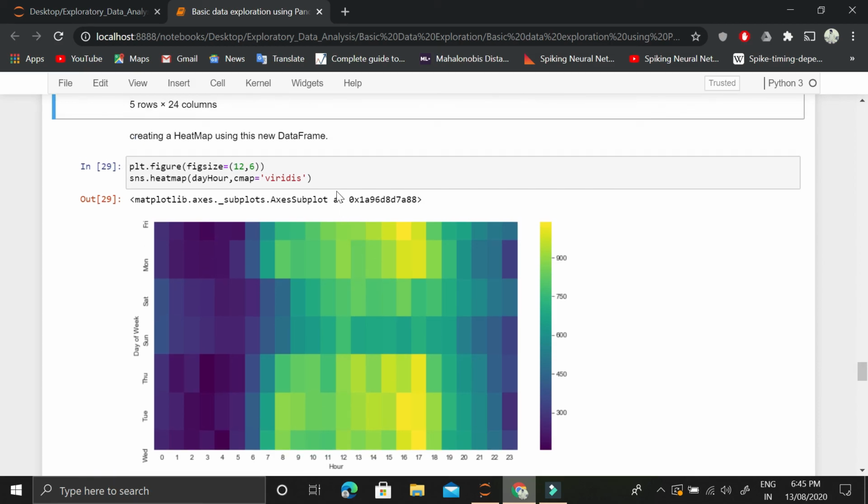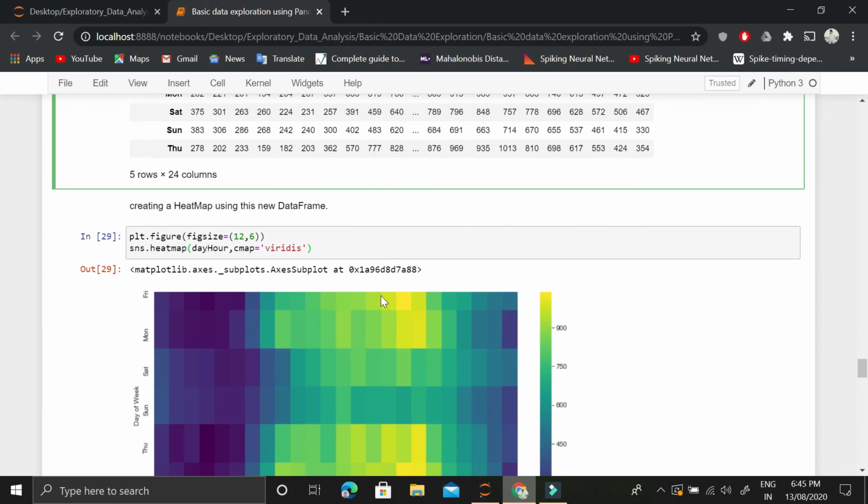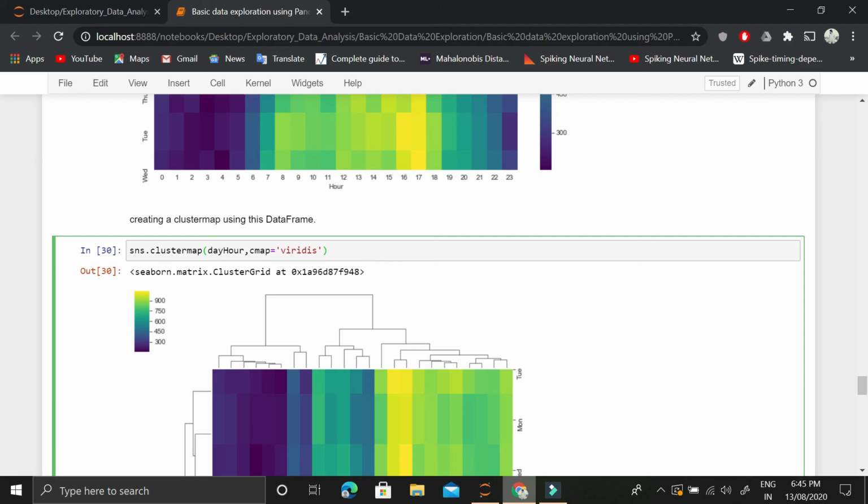Okay, so this is how we could do this. We could create this heat map and find out more details. In this whole notebook, we could see the use of the group by operation, this group by method that we applied in pandas. So group by is very useful.